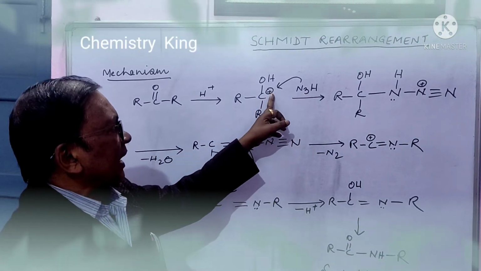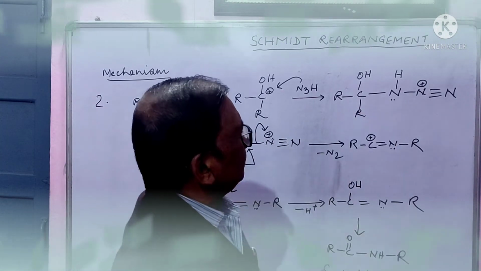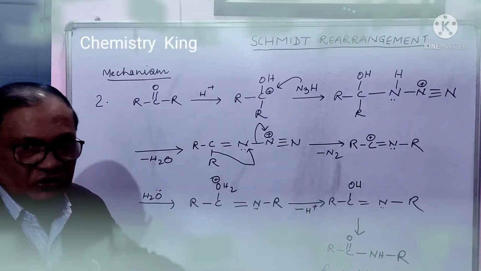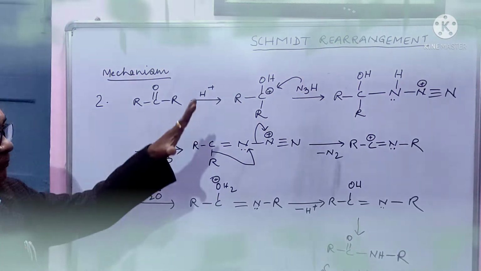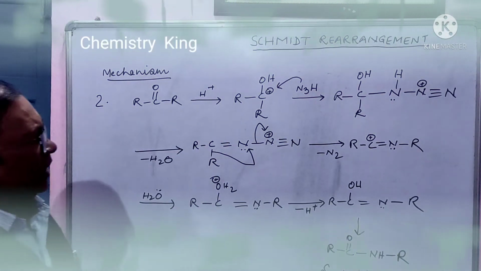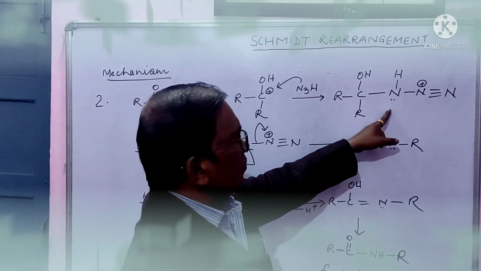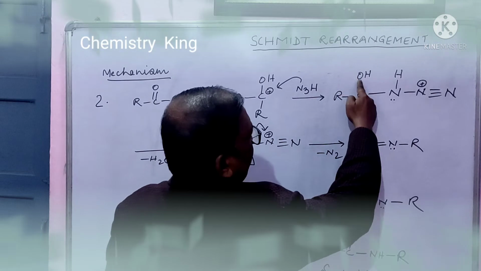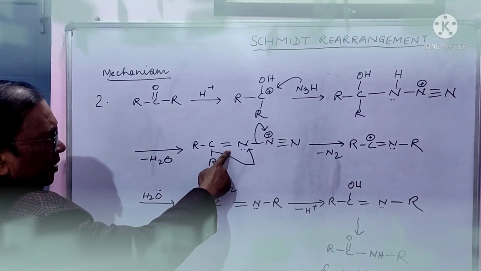Hydrazoic acid will attack here, leading to this. Okay, friends, you have to take a screenshot and then patiently see the mechanism. Hydrazoic acid will attack here, leading to this. Now water will be eliminated, leading to double bond here.